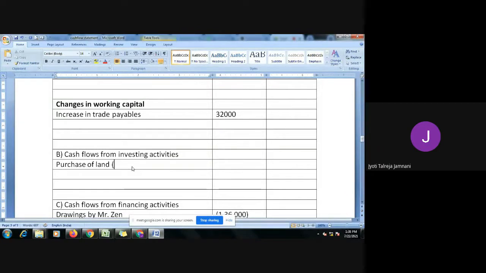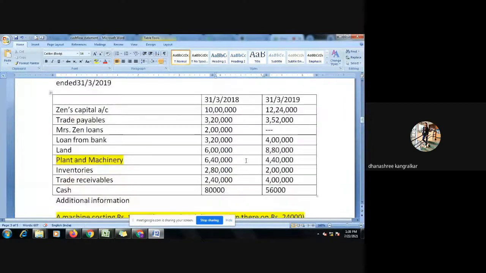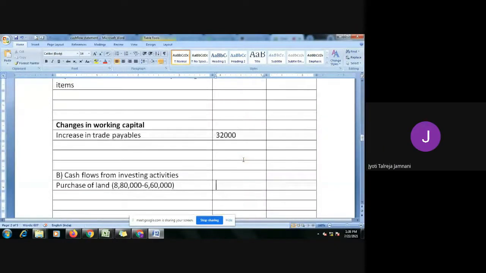Okay. So what is the value? Now its value is 8 lakh 80,000 and the opening was 6 lakh 60,000. So how much worth of value have we purchased? Sorry, it was 6 lakh.